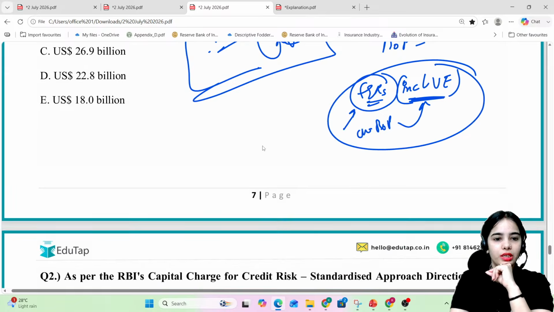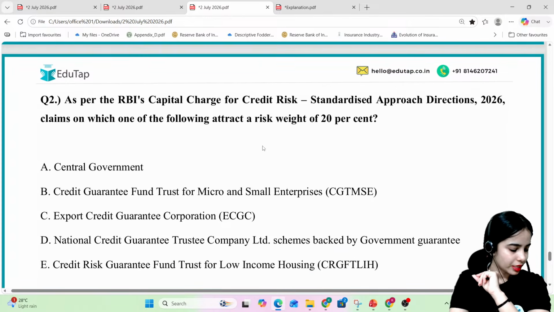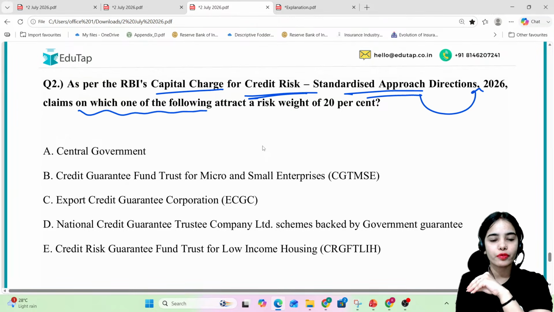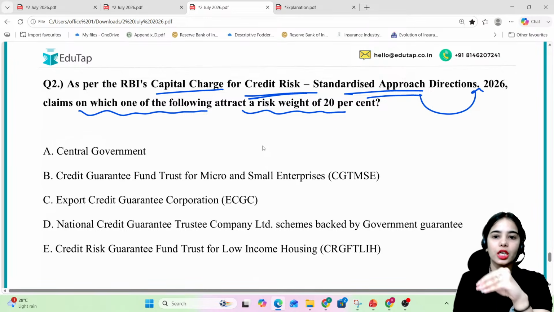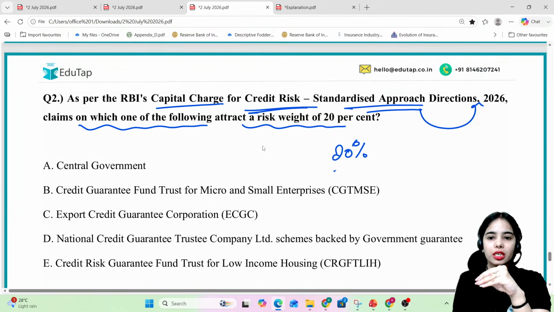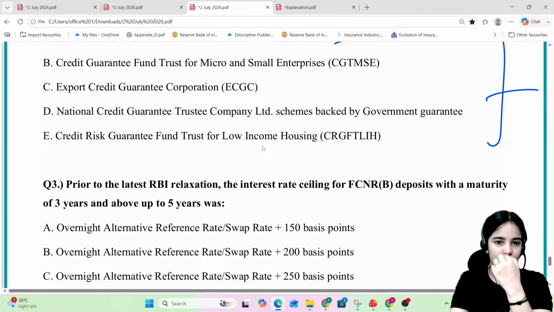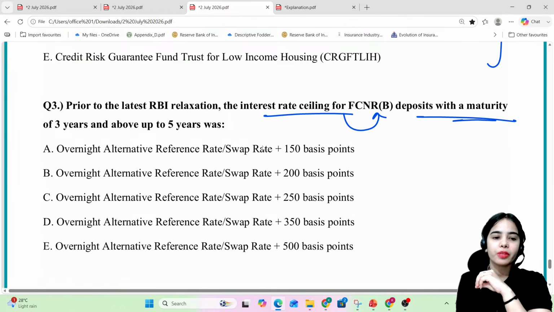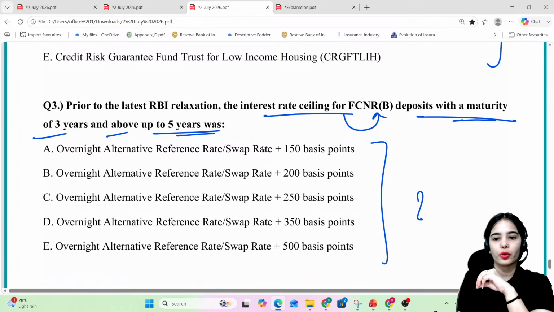Now, as per the RBI's capital charge for credit risk and standardized approach directions 2026, claims on which one of the following attract a risk weight of 20%? Now, prior to the latest RBI relaxation, the interest rate ceiling for FCNRB deposits with a maturity of 3 years and above up to 5 years was which of the following? I hope you will be easily able to answer the 3 questions.